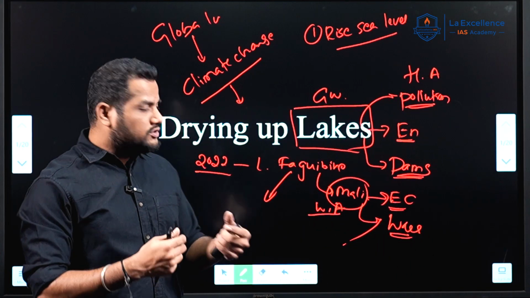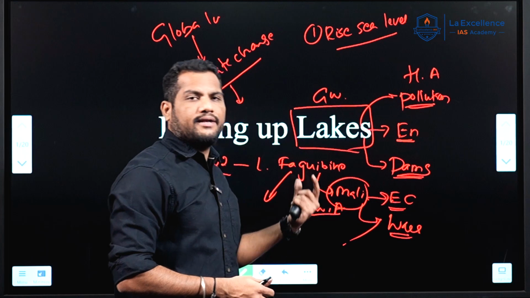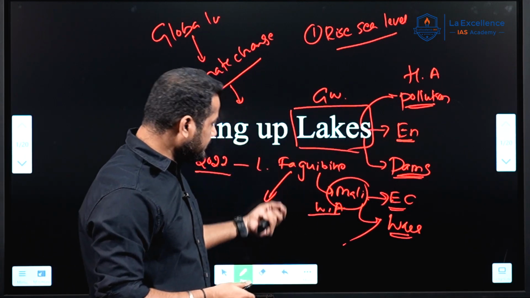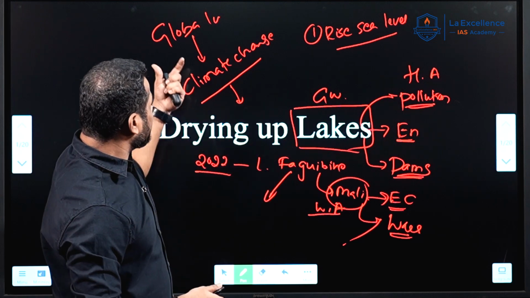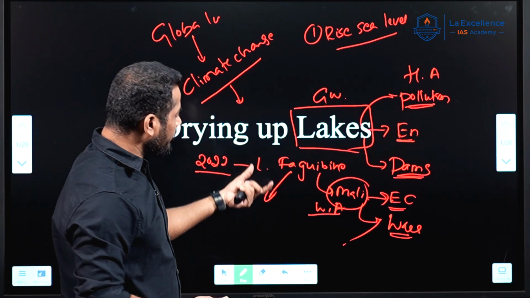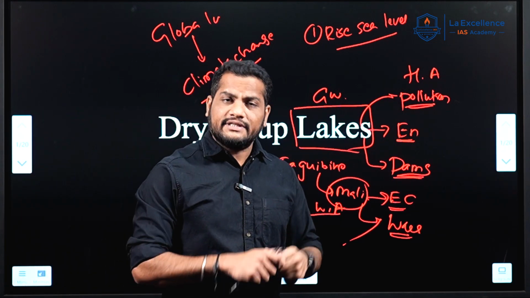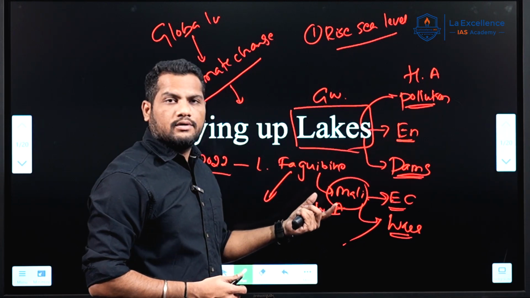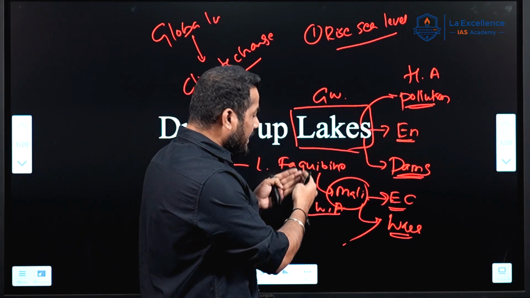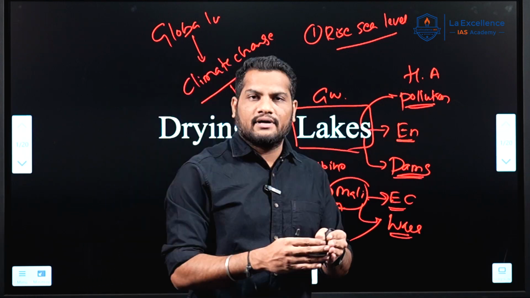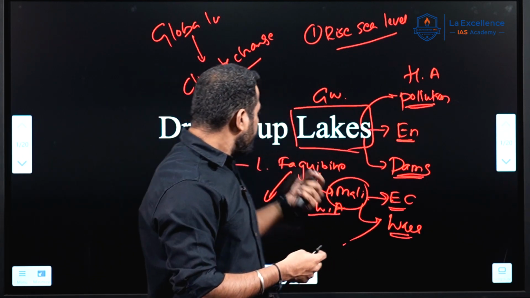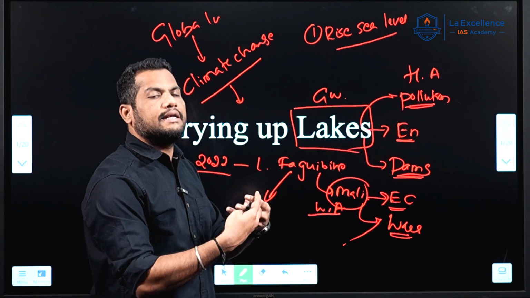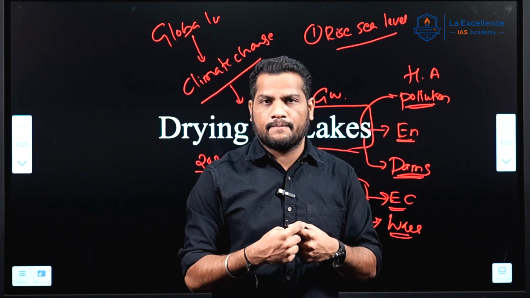Because of these reasons, accompanied by climate change and global warming, Lake Fagubine disappeared, which affected the people of Mali who were dependent on this lake for agricultural activities, right, and drinking water. And UPSC is focusing on such lakes where human livelihoods are getting affected.